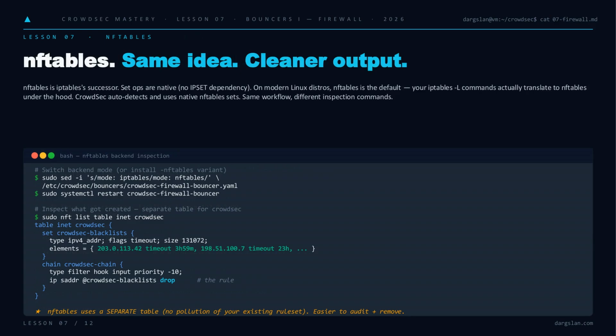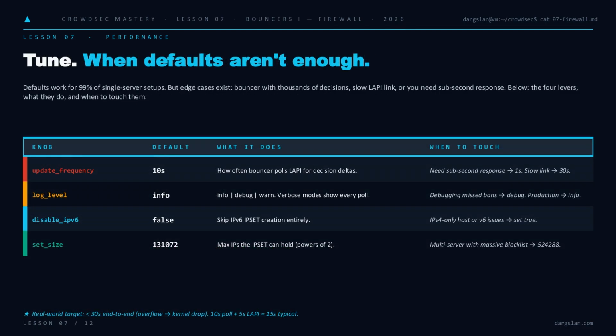Now, if you're on a modern distro, you're probably already on nftables whether you realize it or not. iptables -L is just a translation layer these days. Flip the bouncer's config from iptables to nftables, restart, and crowdsec spins up native sets without needing ipset at all. The big win? It lives in its own inet crowdsec table, completely isolated from your existing rule set. Easier to audit, trivial to rip out. Same brain, same muscle, cleaner anatomy.